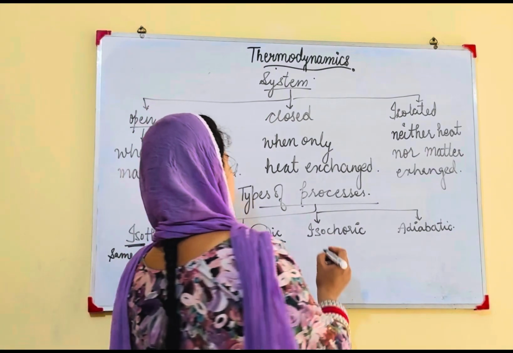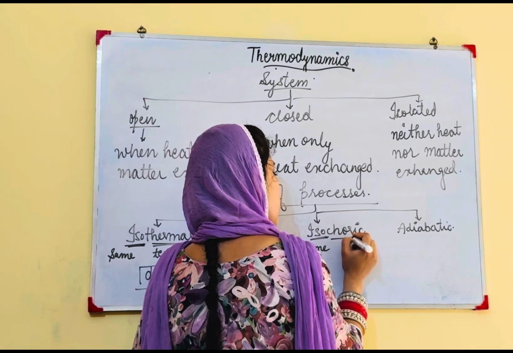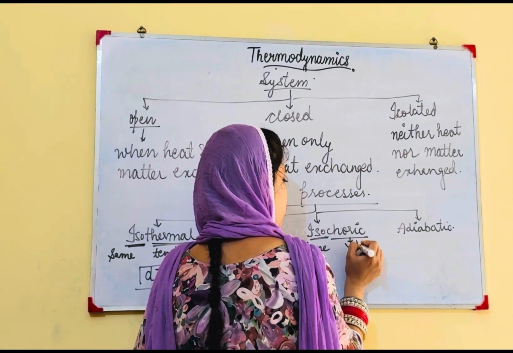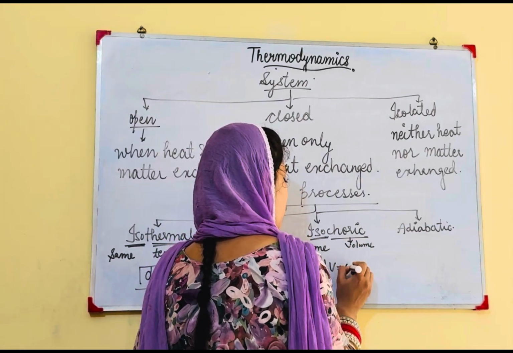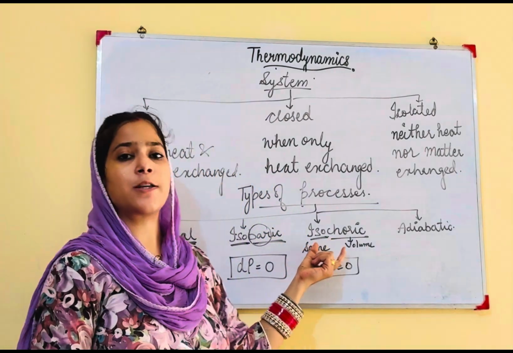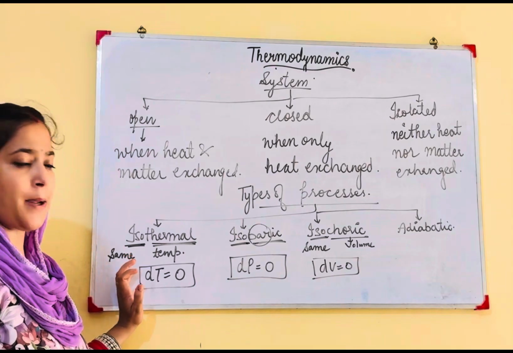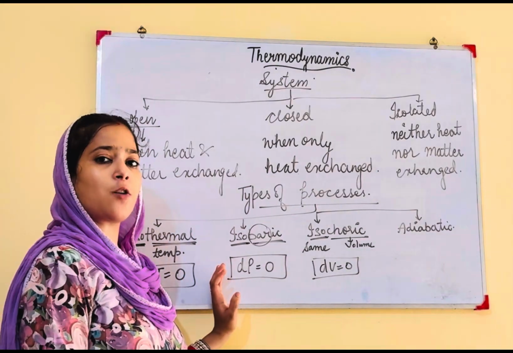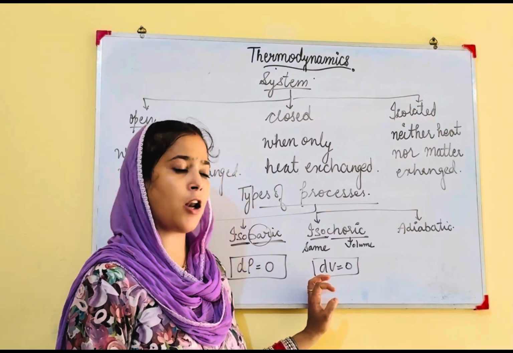Next, isochoric. Iso means same. Choric is used for volume. When there is no change in volume during the reaction, then that process is called isochoric process. Clear? Isothermal is at constant temperature, isobaric is at constant pressure, and isochoric is at constant volume.